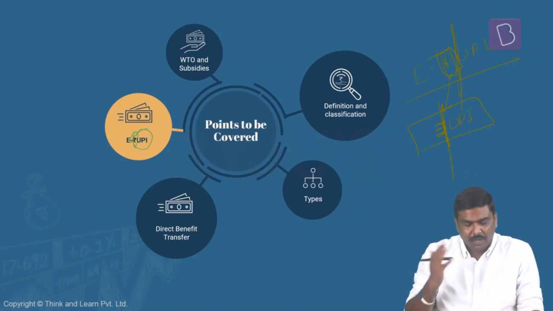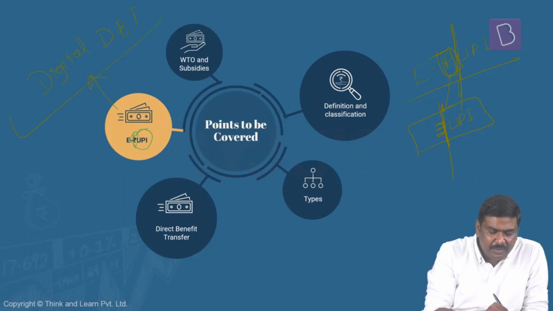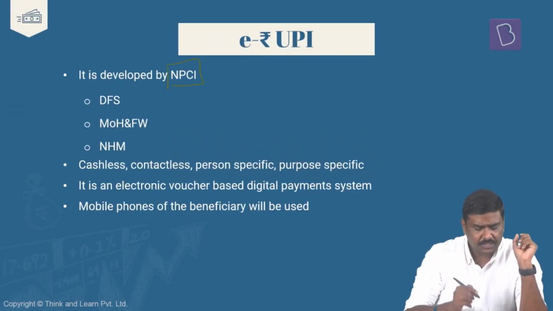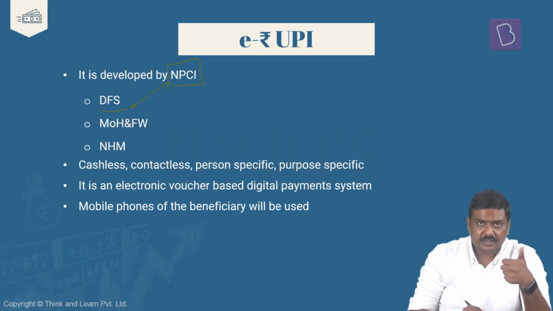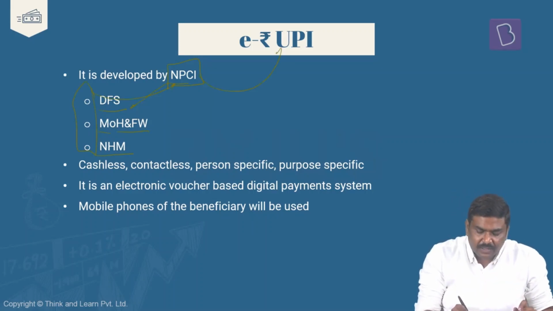And there are two components within e-RUPI. Now, what is the concept of e-RUPI? You can water it down to the concept of a digital DBT. It is a type of digital direct benefit transfer. Understand this very carefully. First, it has been developed by the National Payments Corporation of India, NPCI. Very important to remember this. In addition to NPCI, there are other agencies involved: Department of Financial Services, DFS, part of the Ministry of Finance, Ministry of Health and Family Welfare, and National Health Mission. These other three agencies, in joint venture with NPCI, have developed this concept of e-RUPI.